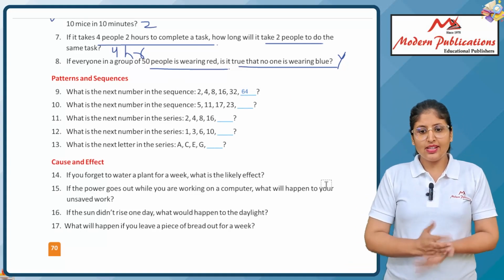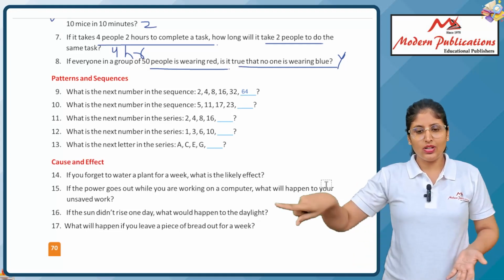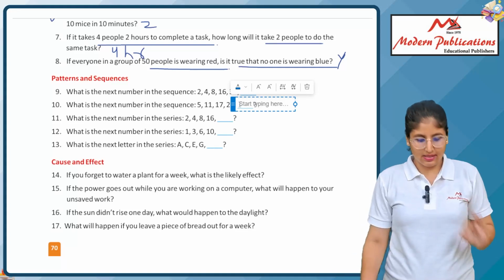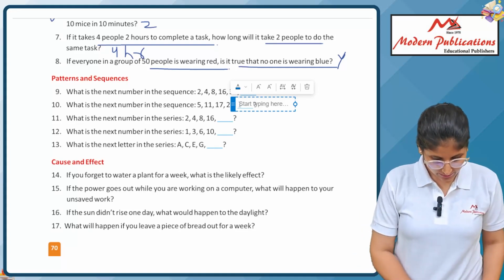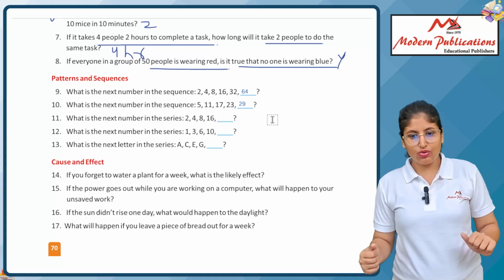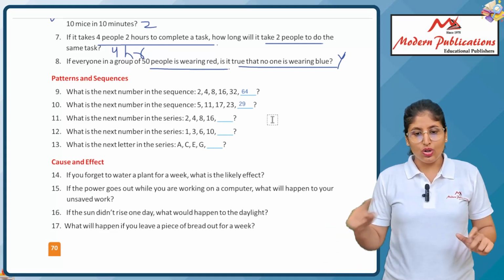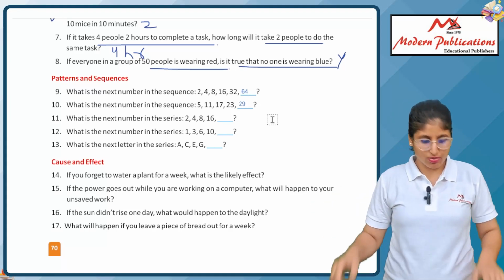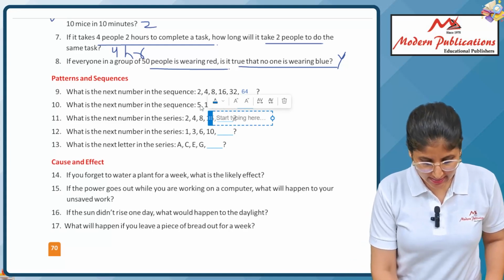Next, 5, 11, 17, 23. How much do we add? 6, 6, 6. So here comes 23 plus 6, of course, 29. Next, 2, 4, 8, 16. 2 ones are 2, 2 twos are 4. Multiplying by 2: 2 into 2 is 4, 4 into 2 is 8, 8 into 2 is 16, 16 into 2 is 32. So we will write the answer here.